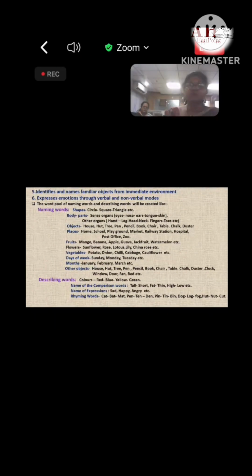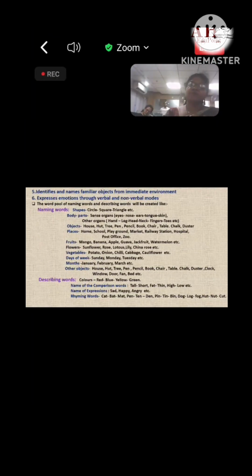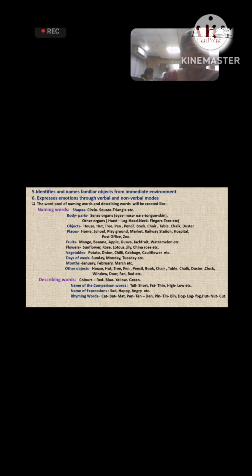Other Monday, Tuesday, whenever we are using this theme with them, the days of the week, then we can use the calendar here, and some TLMs we can prepare to support them. Accordingly, the months, January, February, March, etc., and the other objects.